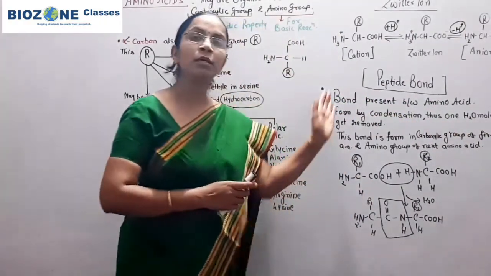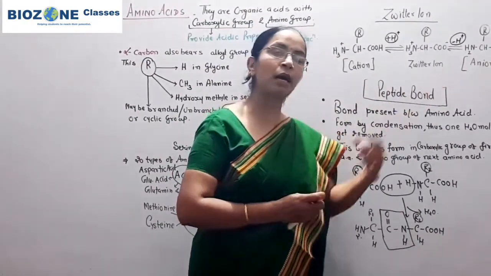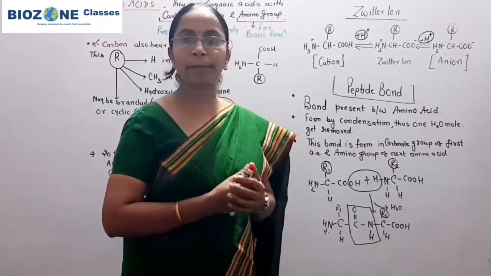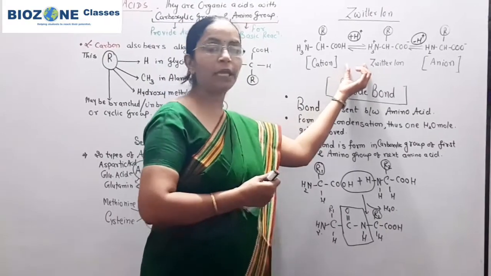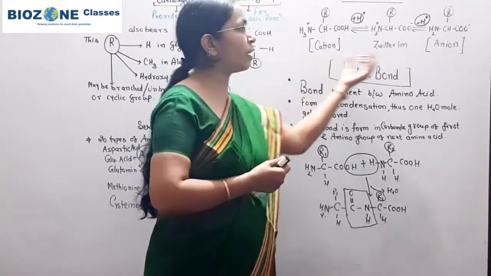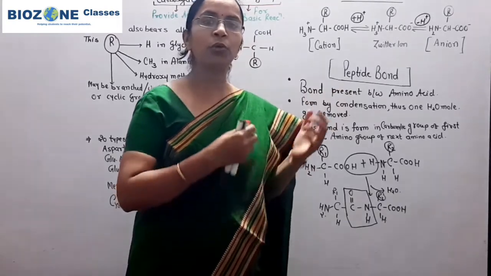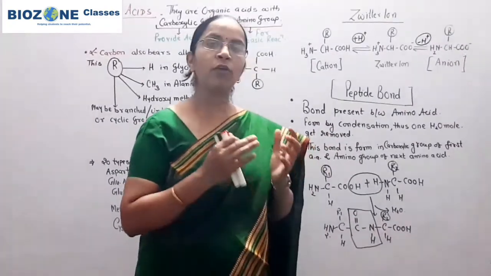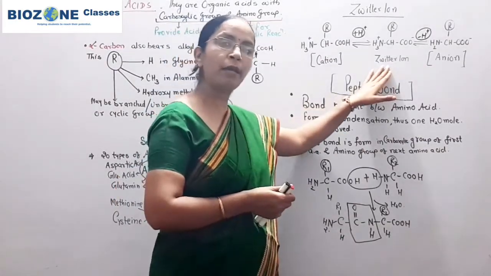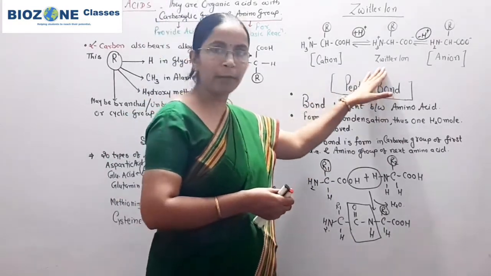Now we come towards the zwitterion. What is zwitterion? Amino acids, you remember, are mainly present in zwitterion form. That means they have a capacity, by losing or gaining a hydrogen ion, to convert or function as a cation as well as an anion. The reaction is provided in NCERT, so kindly go through that reaction. One of the most important reactions is how the amino acid behaves as a zwitterion and what a zwitterion is. So that part you remember very well.